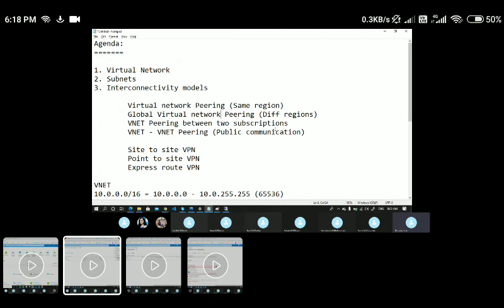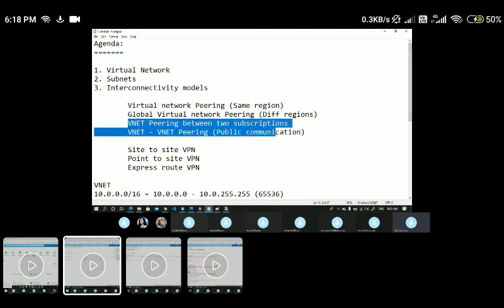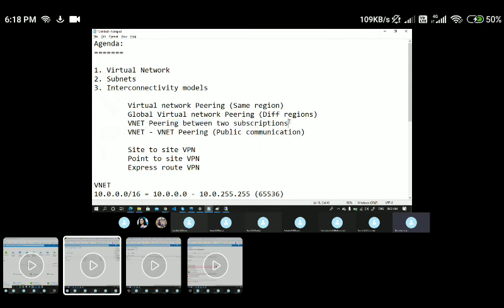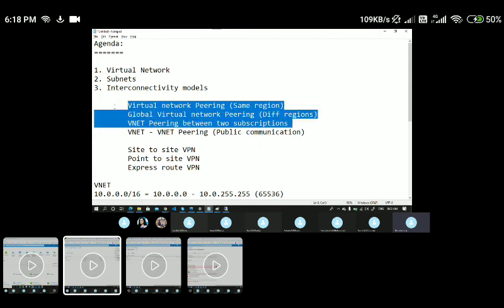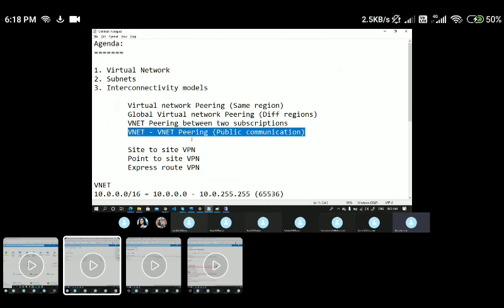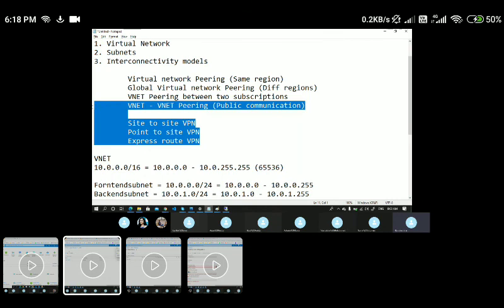In the same way, we can also do the peering between two different subscriptions, two different VNets also, which we have seen. And this communication whatever we have seen is private communication only. If you want to have a public communication, we'll do the VNet to VNet connection. This we'll see tomorrow, and the rest of the other options also we'll see in detail tomorrow.